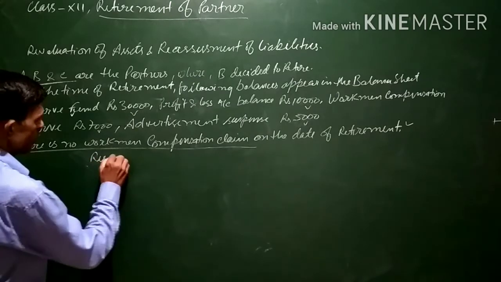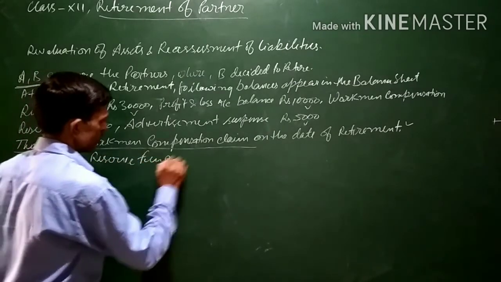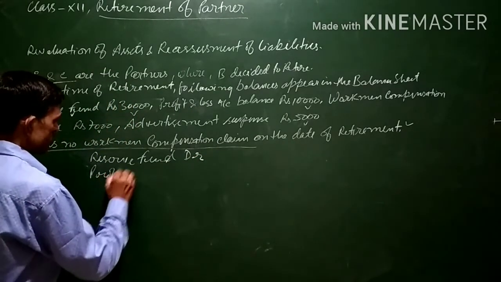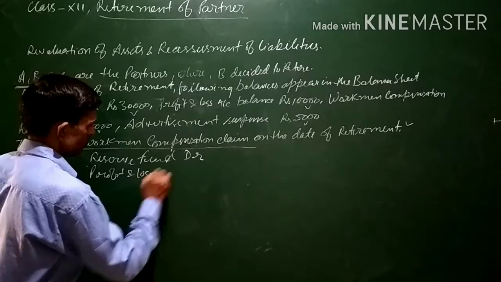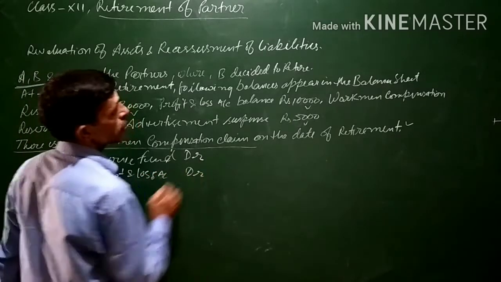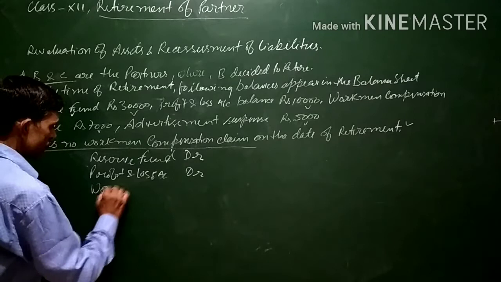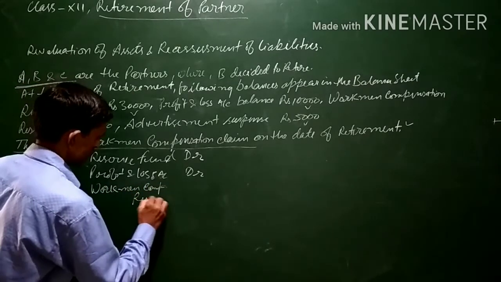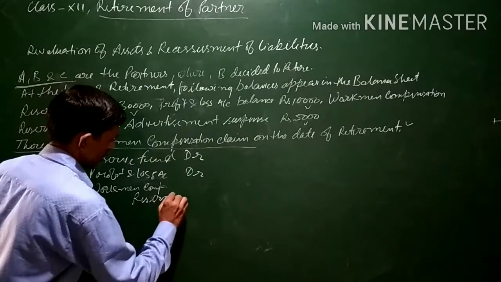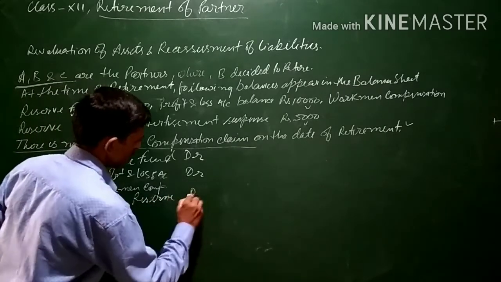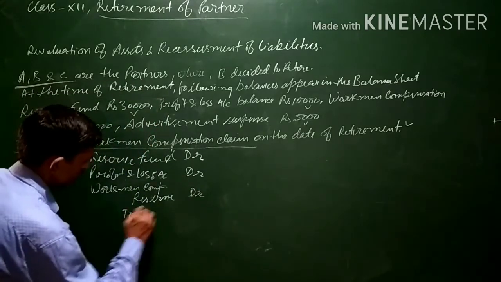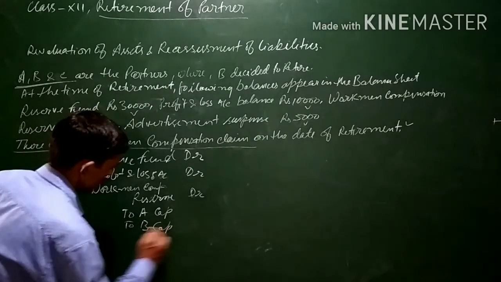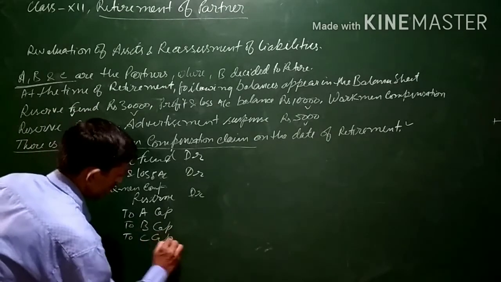Now the entry for this will be: reserve fund account debit, then profit and loss account, it will also be debited. Then workman compensation reserve will also be debited, and all the partners' capital accounts will be credited in their profit sharing ratio: to A's capital account, to B's capital account and to C's capital account.